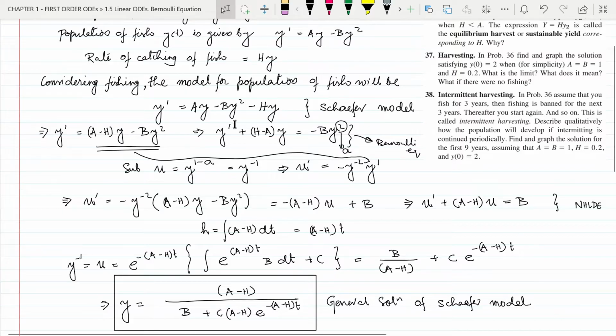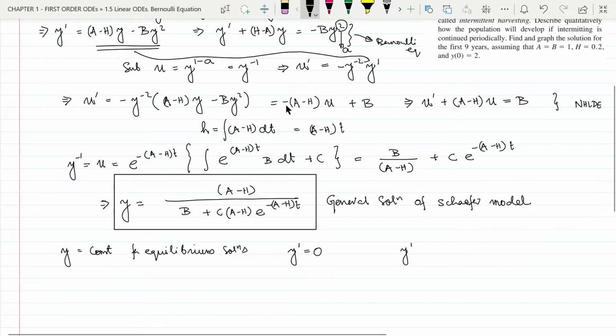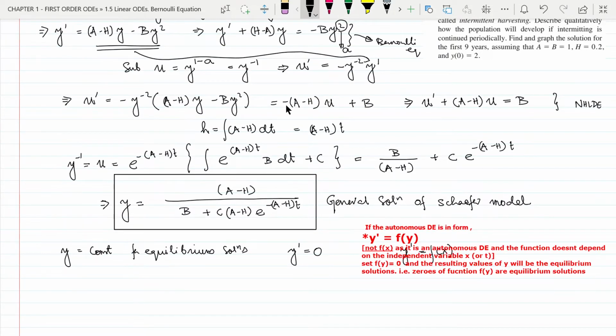So it can also be said that if the autonomous differential equation is in the form y dash equal to f of x, then the zeros of f of x, or the values of x for which f of x is 0, are the equilibrium solutions of the differential equation.